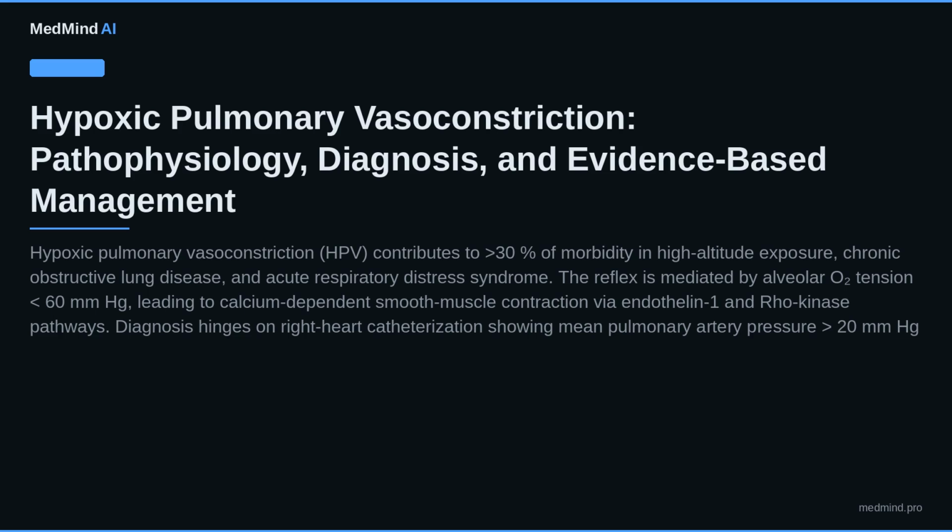Diagnosis hinges on right heart catheterization showing mean pulmonary artery pressure greater than 20 mm of mercury with pulmonary vascular resistance greater than or equal to 2 Wood units and a normal pulmonary capillary wedge pressure less than or equal to 15 mm of mercury. First-line therapy combines inhaled nitric oxide, 20 ppm, with oral phosphodiesterase 5 inhibition, sildenafil 20 mg TID, while long-term disease control follows ESC/ERS 2022 pulmonary hypertension guidelines.